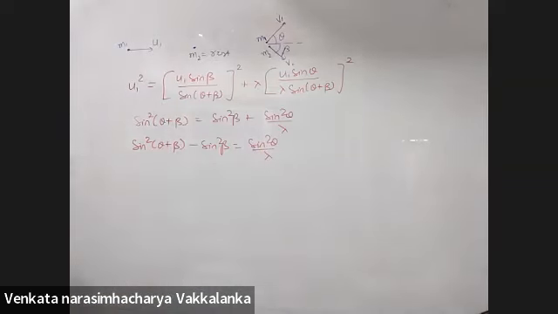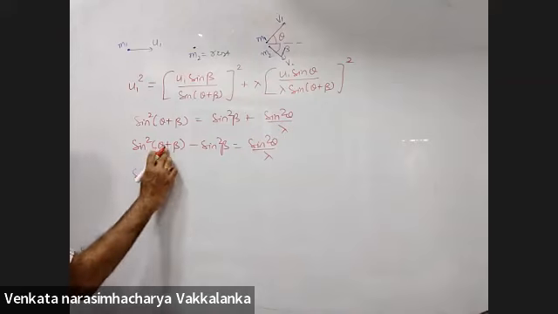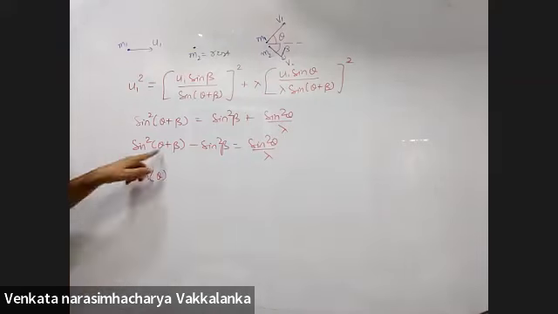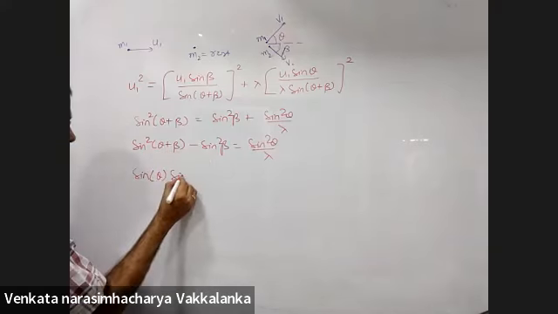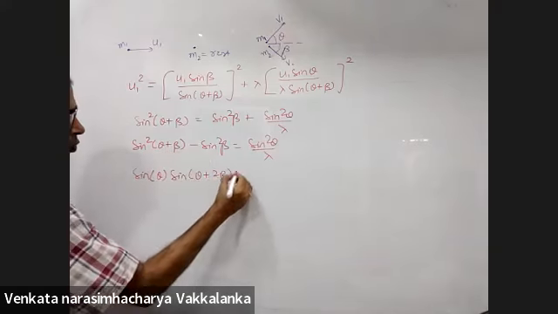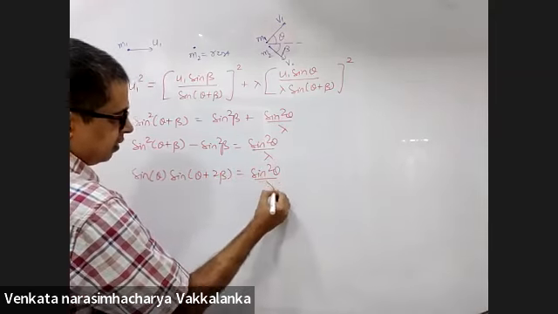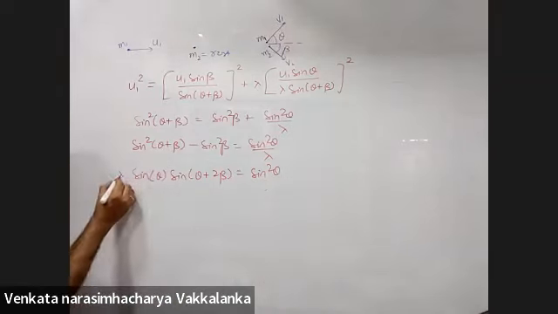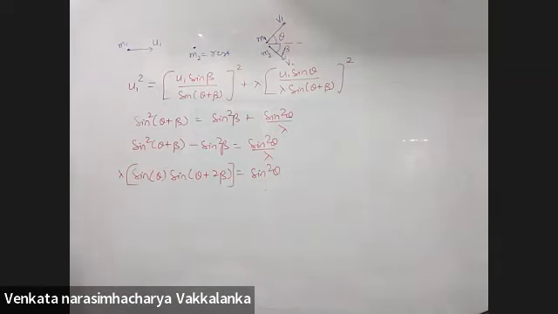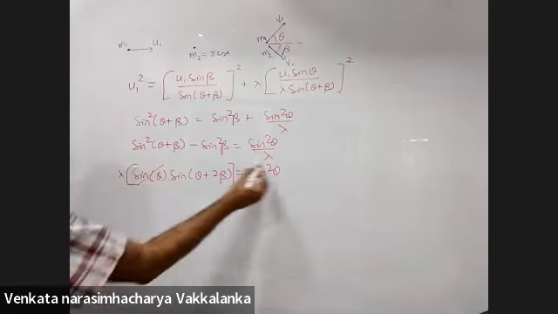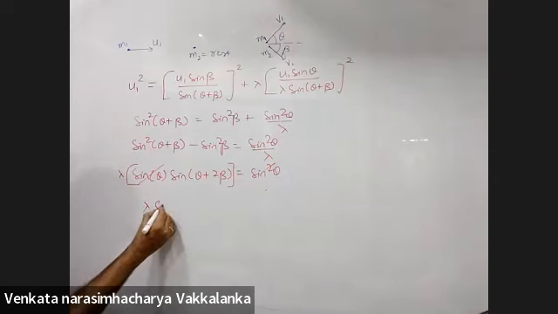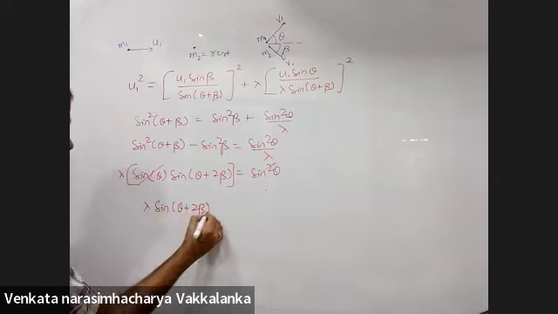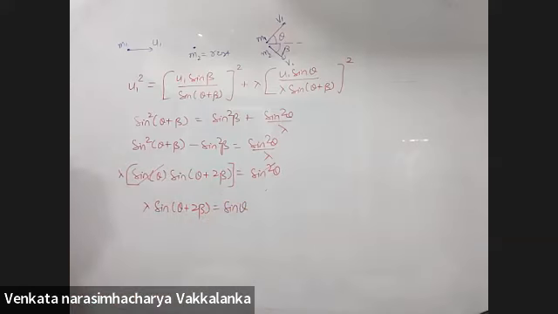Sine square A minus sine square B is sine of A plus B into sine of A minus B, so sine of theta plus 2 beta into sine theta is sine square theta by lambda. Bring lambda to the left hand side. One sine theta will get cancelled out. Lambda sine of theta plus 2 beta is sine theta.